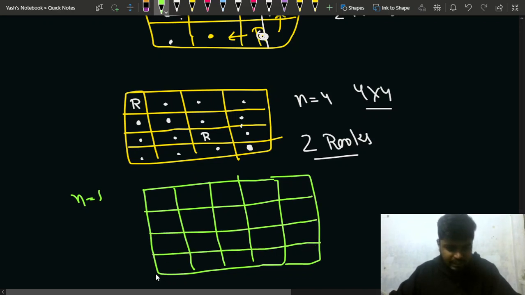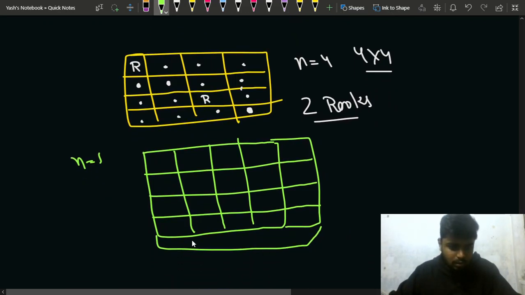If it looks something like this, like a 5 grid, in that case it's just an extension. What will happen? R will be here, right? All of the others will be dot, so you keep all of them as dot, right?